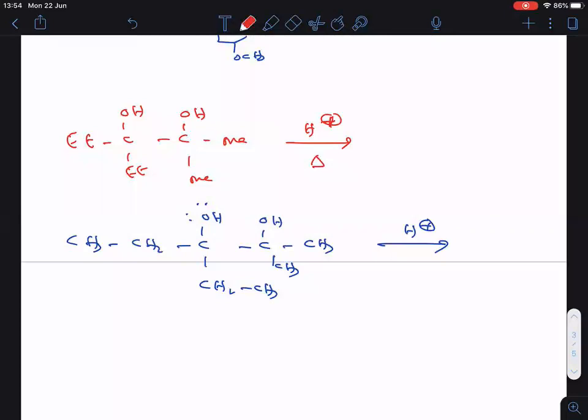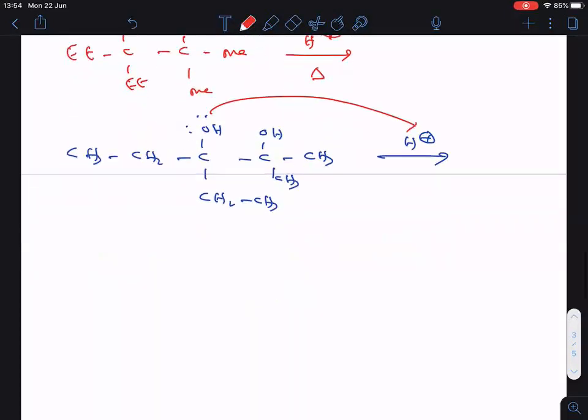Now tell me, when this lone pair is protonated, then what happens? See clearly what we will get here. CH3, CH2, CH2, CH3. Can I write directly? OH2 plus will depart out. You will get a carbocation here. I wrote one direct step. I think you can understand this one. Clear?